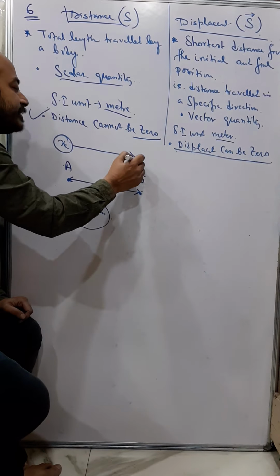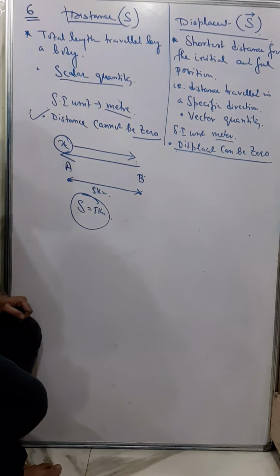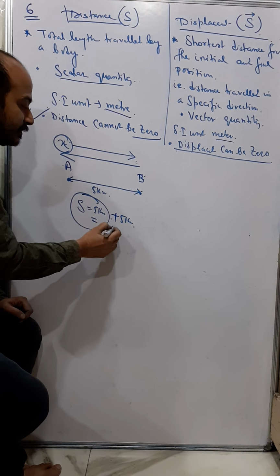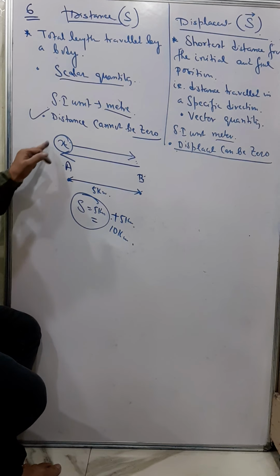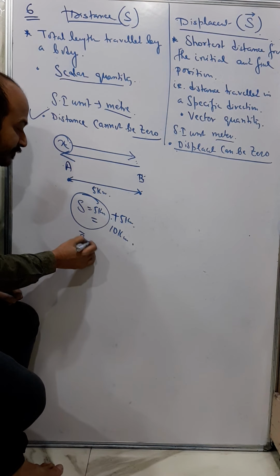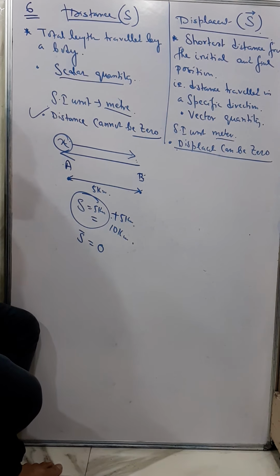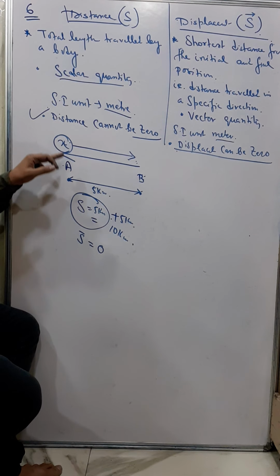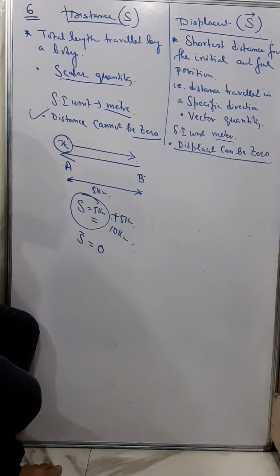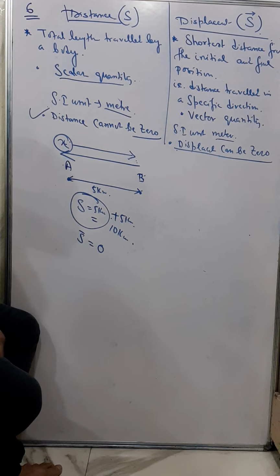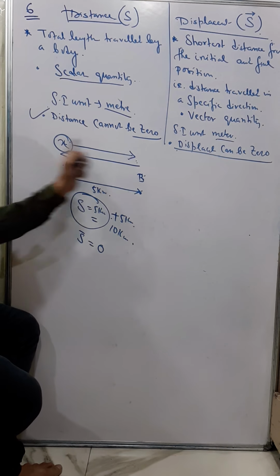Now again X comes back to A. So that means now the distance traveled by X is 10 kilometers now. But if I say displacement of X is 0, right? Because displacement means the shortest distance from the initial to the final position. Now the person X started from A and came back to A. So that means I say displacement is 0. So displacement can be 0. But distance is not 0.